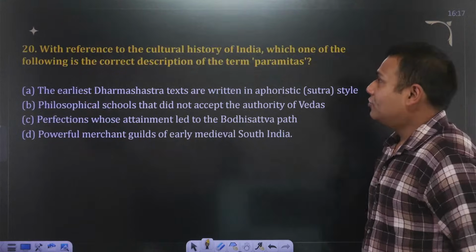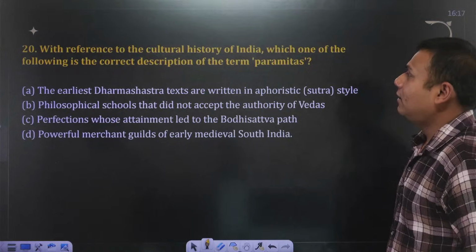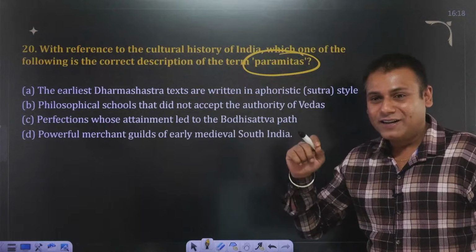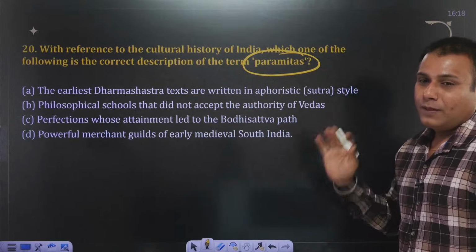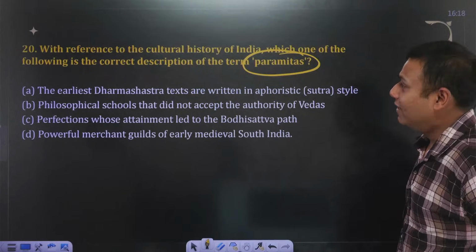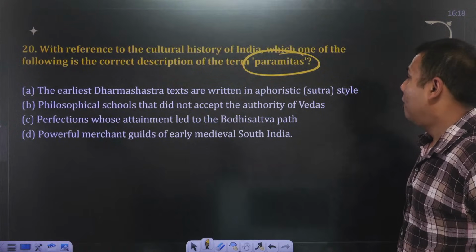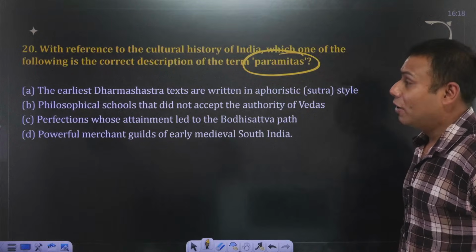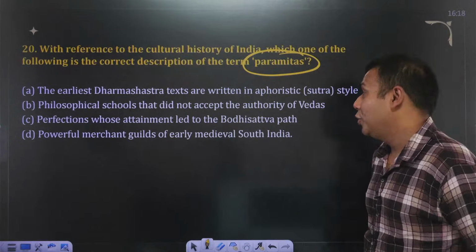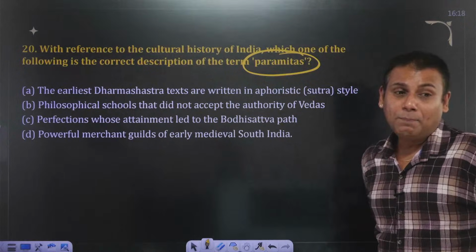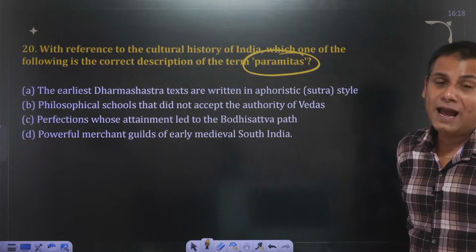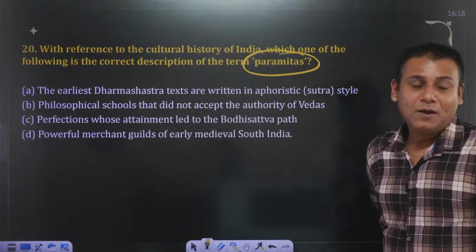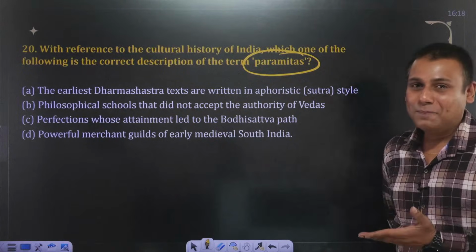With reference to the cultural history of India, which one of the following is the correct description of the term paramita? Yes, we have discussed it right now. The earliest Dharma Shastra texts are written in aphoristic sutra style. Philosophical schools that did not accept the authority of Vedas. Perfections whose attainment led to the Bodhisattva path. Powerful merchant guilds of early medieval South India. Yes? We have discussed it right now, guys. Paramita.